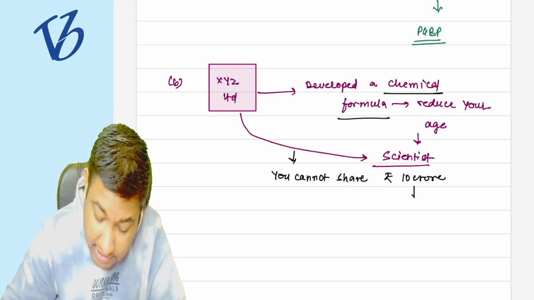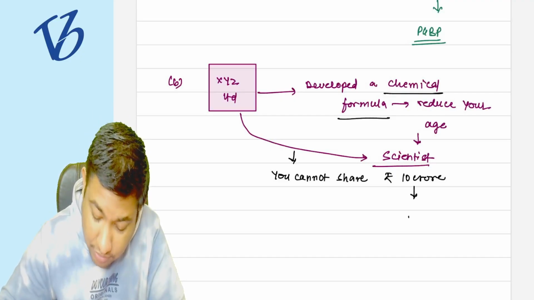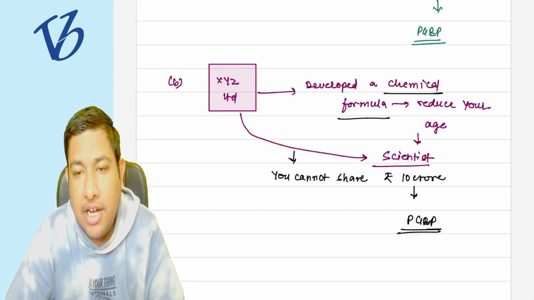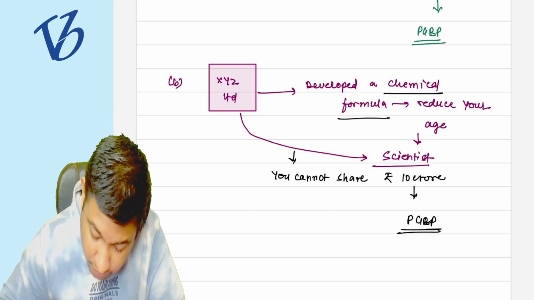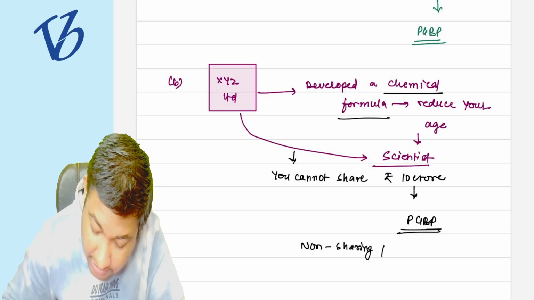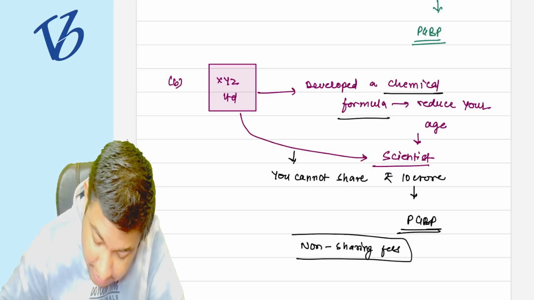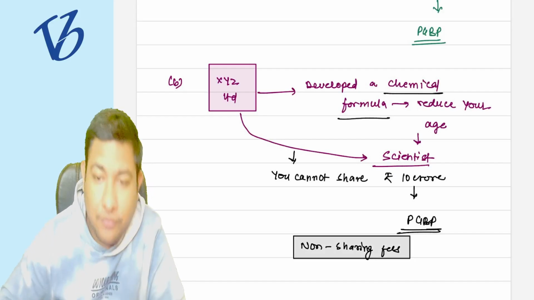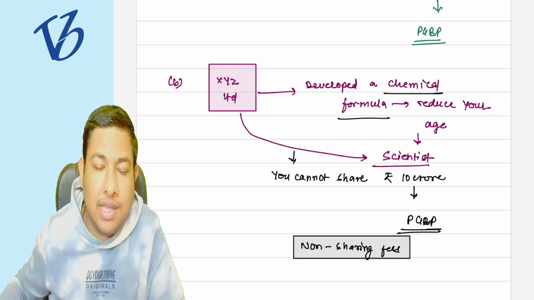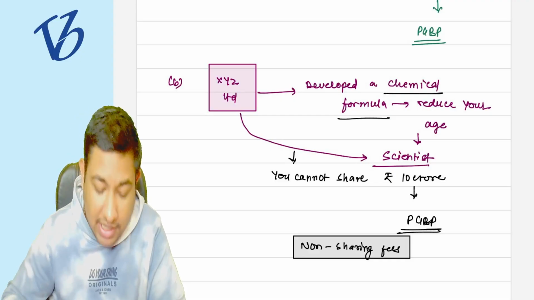So for that, this 10 crore rupees received by the scientist is also going to be taxable under the head of PGBP, and it is known as non-sharing fees. Please do not share our formula with anyone. So for not sharing anything, if we are paying something, then it is going to be taxable under the head of PGBP. Tell me whether it is clear to you.